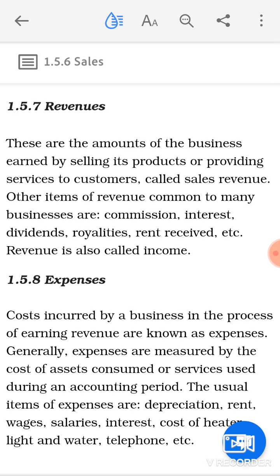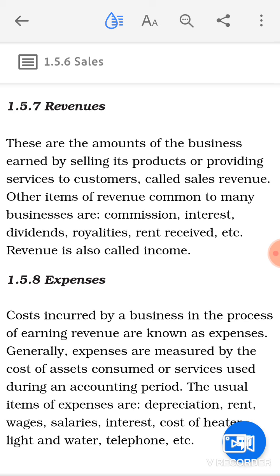Like in the example given, for many business houses, commission is a revenue. So if that particular business is a financial institution, then commission, interest, dividends, royalties, and so on, these will be called its revenues.